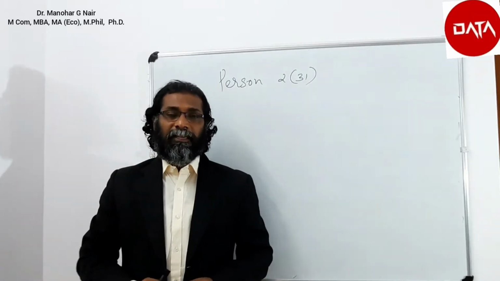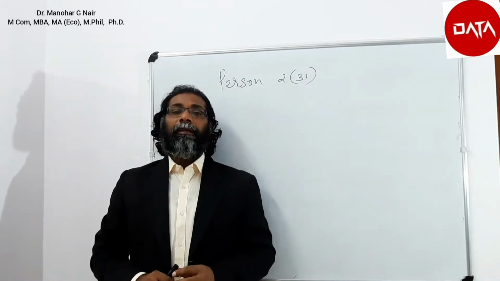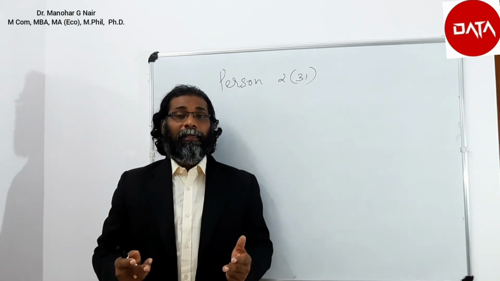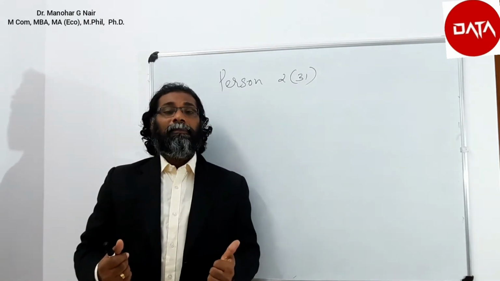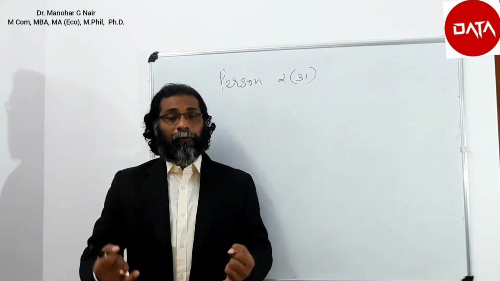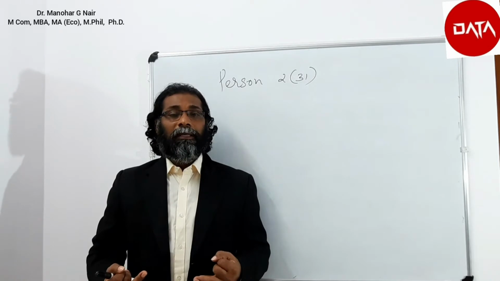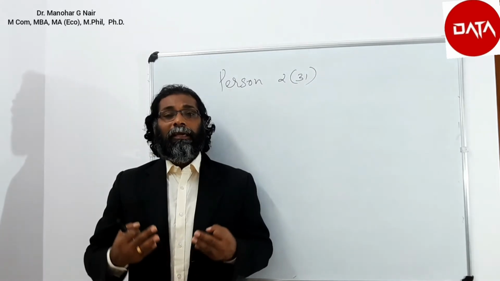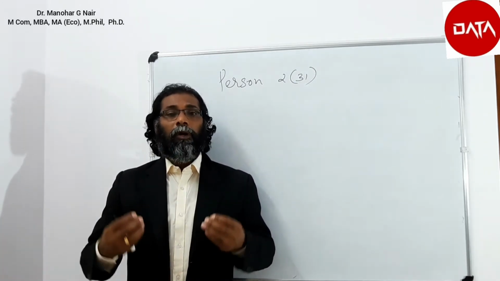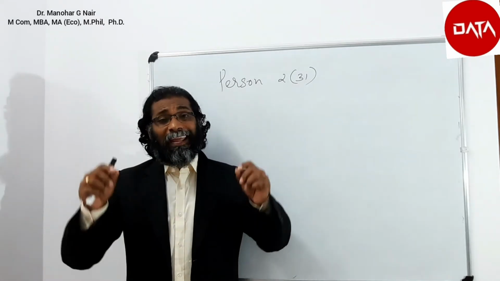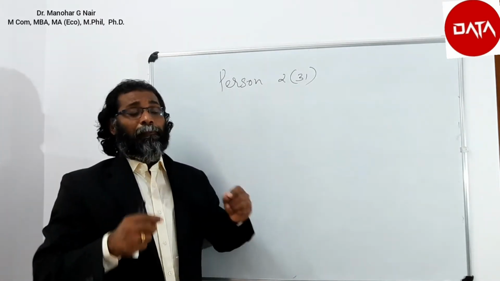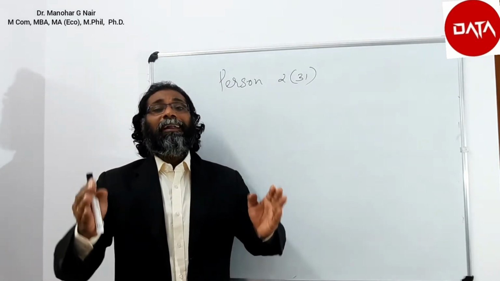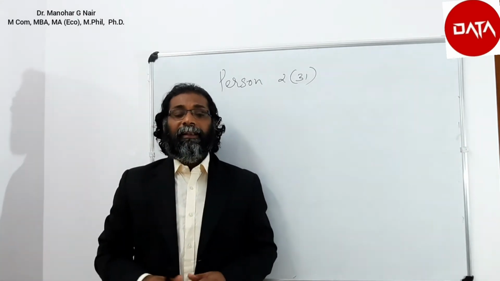The next definition is person. Section 2(31) defines person to include an individual, a Hindu undivided family, a company, a firm, an association of persons, a body of individuals, whether incorporated or not, an artificial juridical person, or a local authority, panchayat, municipality, cantonment board, corporation, etc., or any other person who could not be placed in the above mentioned points would also be included under the head person.